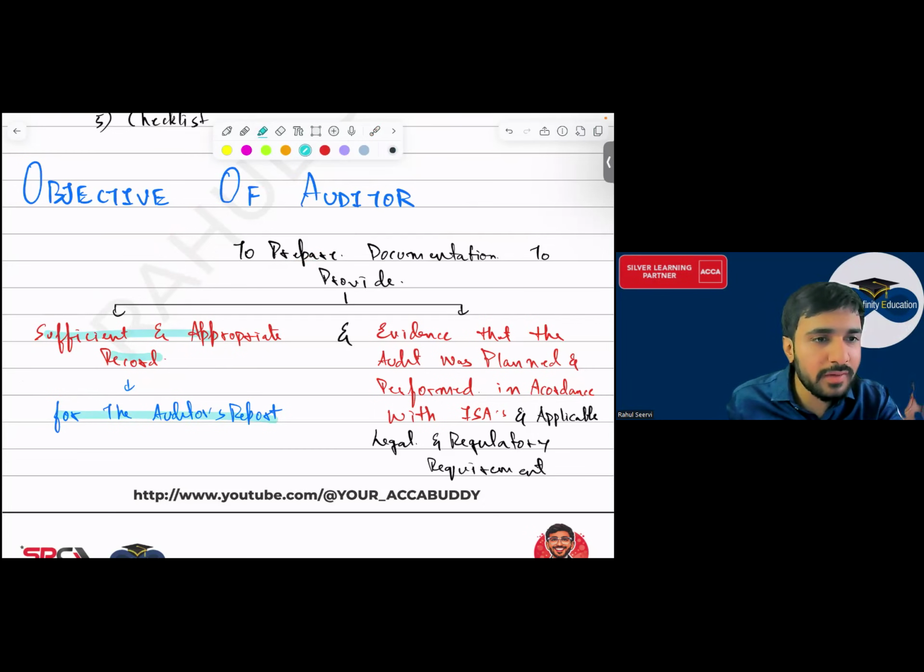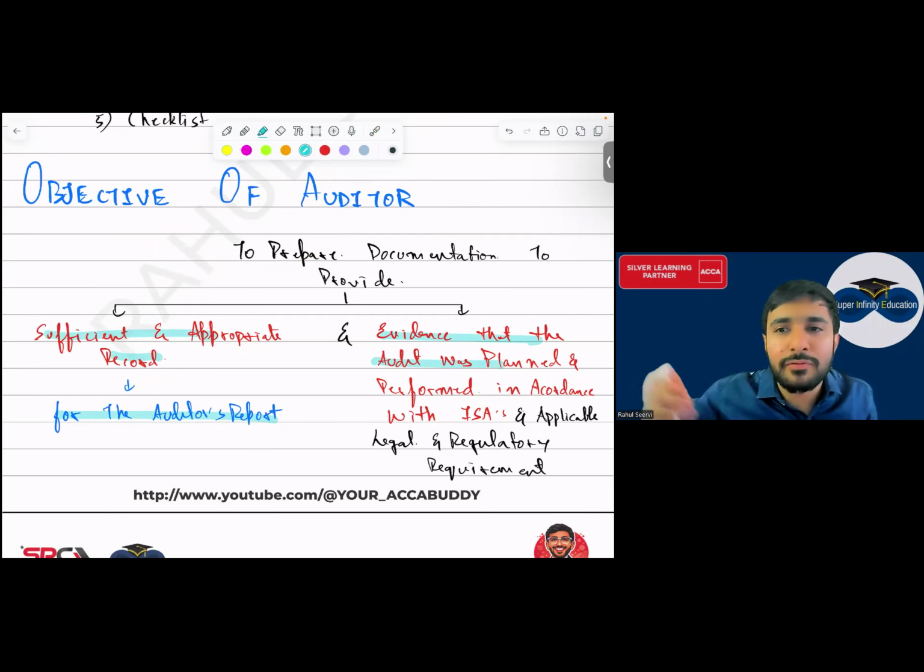जो audit report बनाया, for the audit report. And evidence that the audit was planned. Evidence है, proof है कि audit plan किया था और उसको किया था भी. We have planned the audit and performed in accordance with what? AISAs and applicable laws and regulatory requirement. हमने कानून, जो कानून था इंडिया का, on that basis we have prepared what?